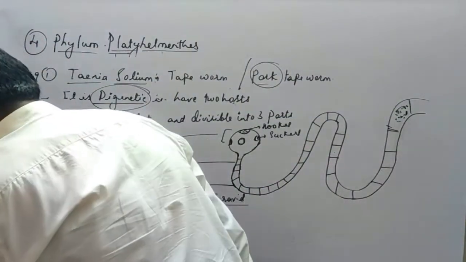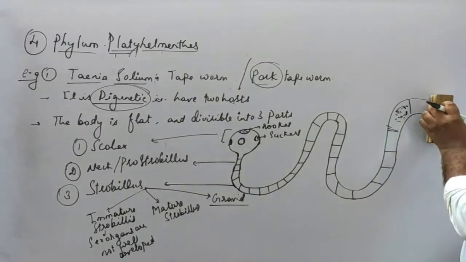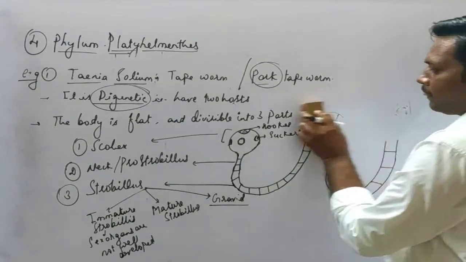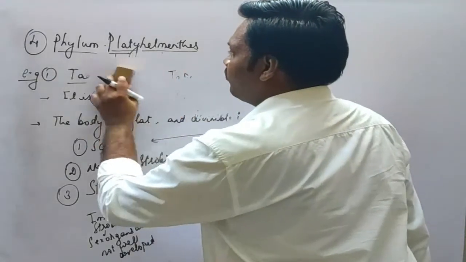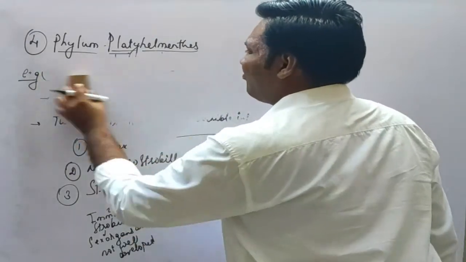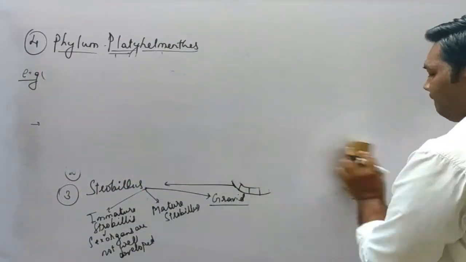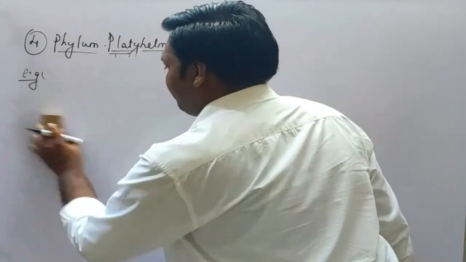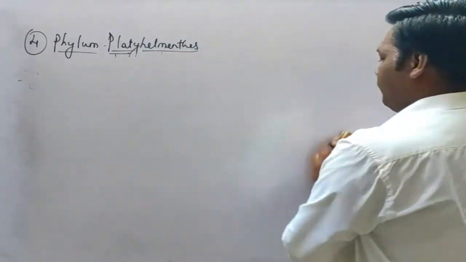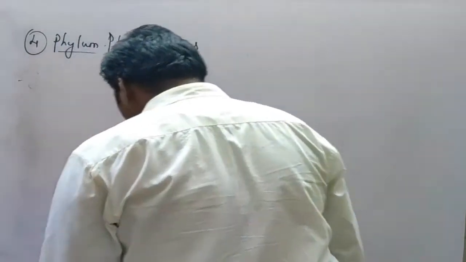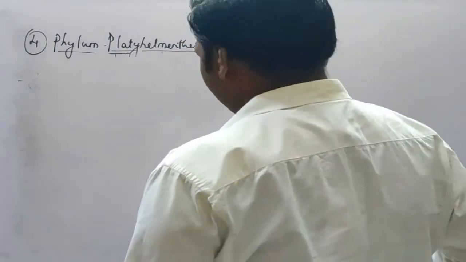I'll rub this and we'll write some more points. You can pause the video and draw the diagrams. So in Taenia solium itself, we are going to write some more points.